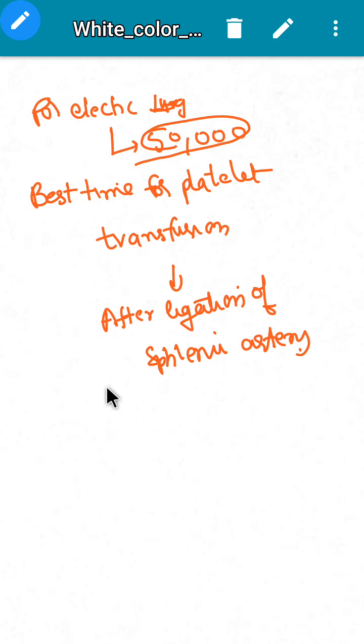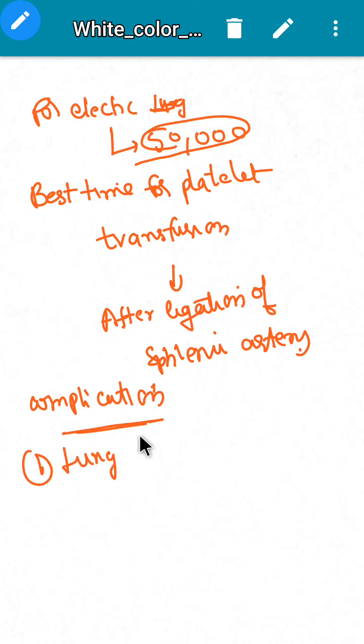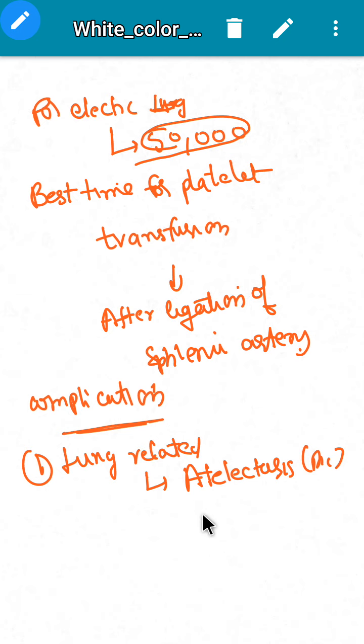Let us see the complications of splenectomy. One is lung related. The most common complication is atelectasis. This is the most common complication, and it is responsible for fever up to 48 hours.